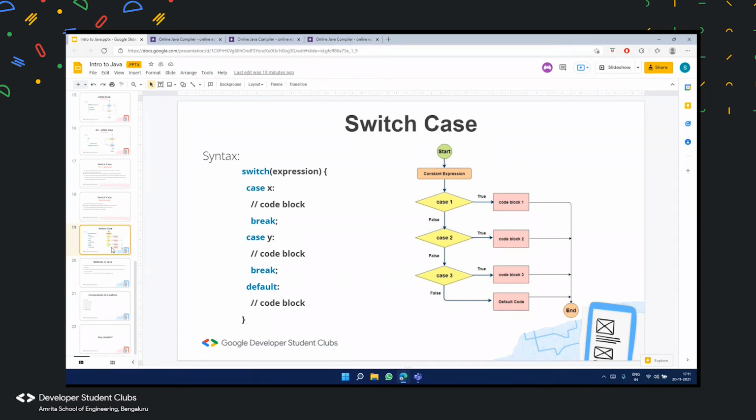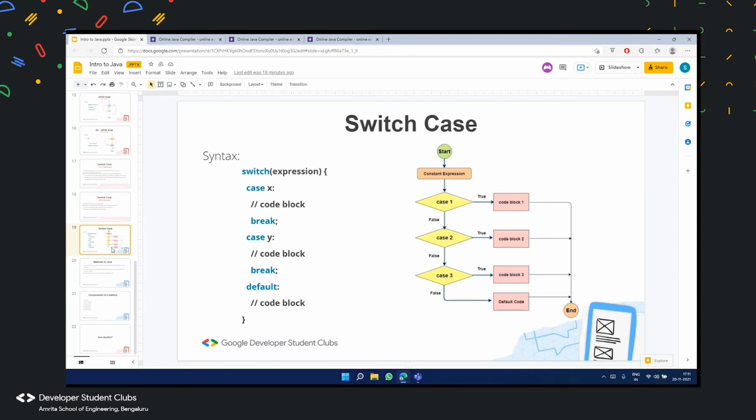So let us assume that the user has given some kind of expression where he wants to find out what is greater, X or Y. Or just let us assume that if the user hits the X alphabet on the keyboard, the control goes to case X, and whatever code block is present under case X gets executed.